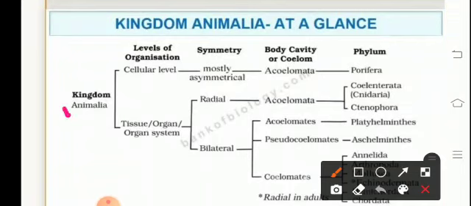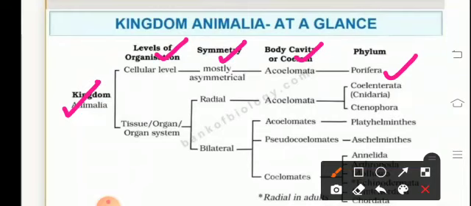So, the kingdom Animalia, on the basis of level of organization, symmetry, and the body cavity or the coelom, that's the hollow body cavity between the gut wall and the body wall, can be classified into different phyla. The most underdeveloped phylum among the kingdom Animalia is the Porifera.